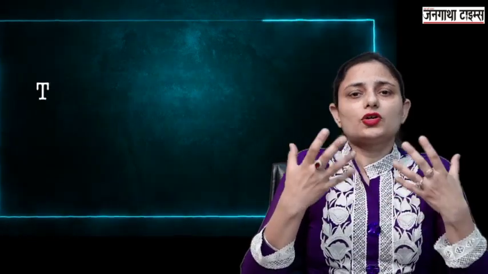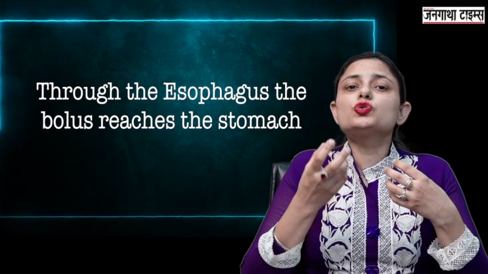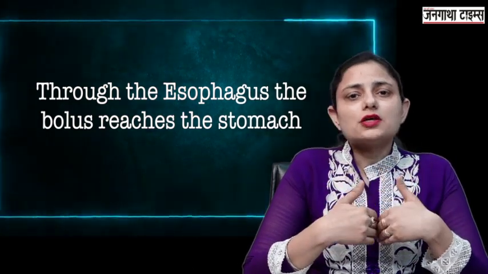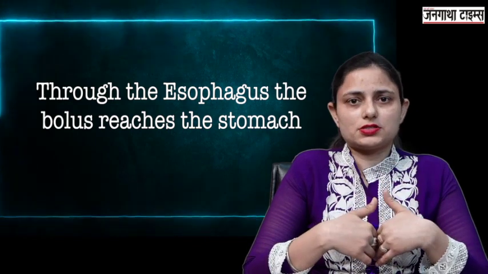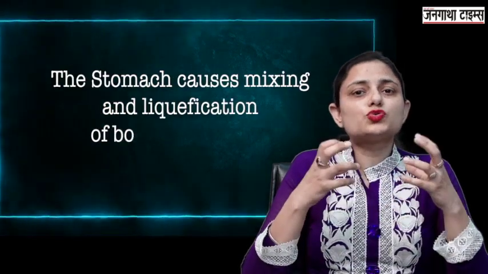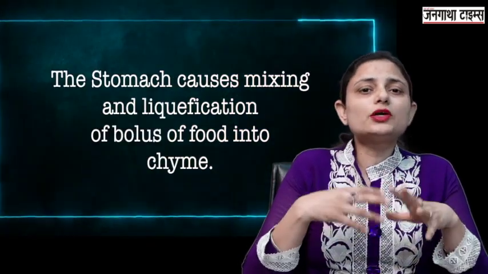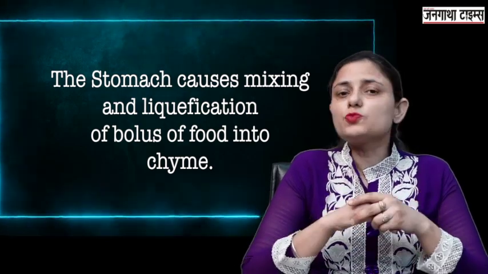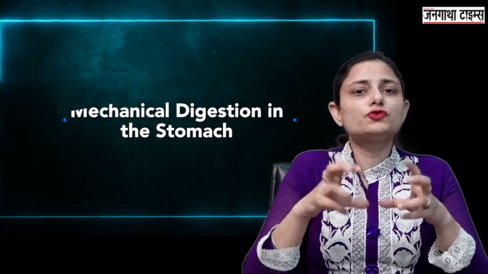Now next is your food which has turned into bolus. That bolus has reached the stomach through the esophagus. Now once the bolus has reached the stomach, it will be converted into chyme, and this chyme will be passed into the small intestine. Now first is the mechanical digestion of food in the stomach.